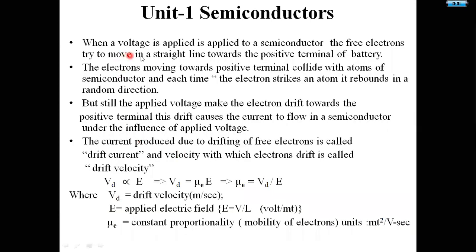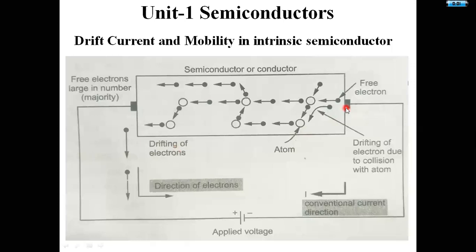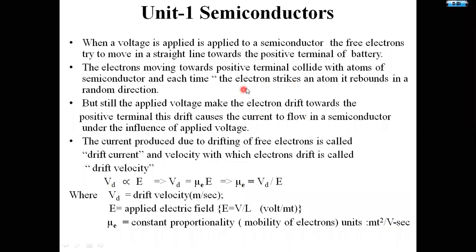Here, when a voltage is applied to a semiconductor, the free electrons try to move in a straight line towards the positive terminal of the battery. The electrons moving towards the positive terminal collide with atoms of the semiconductor, and each time the electron strikes an atom, it rebounds in a random direction.